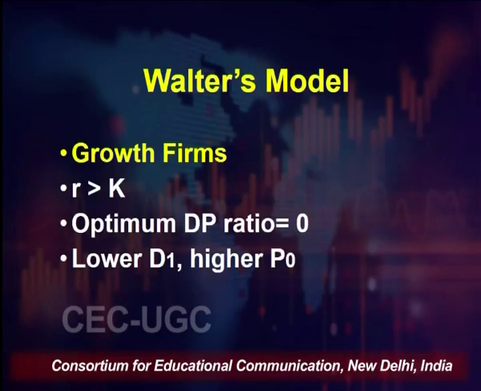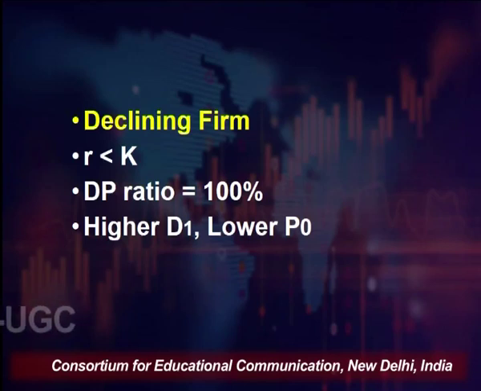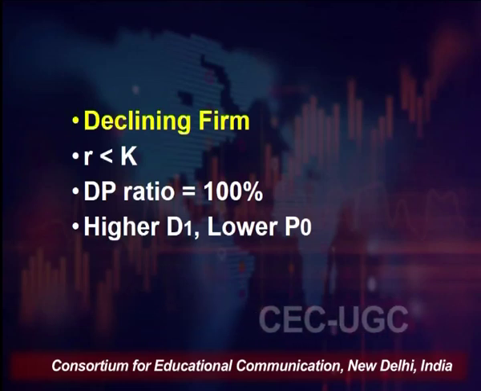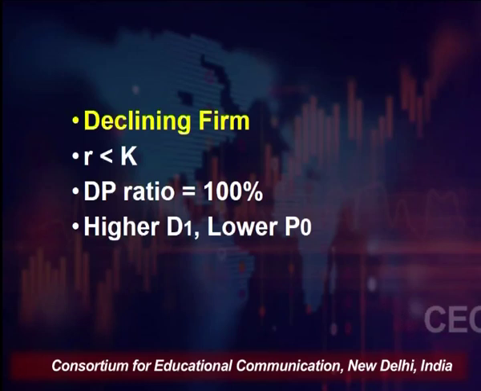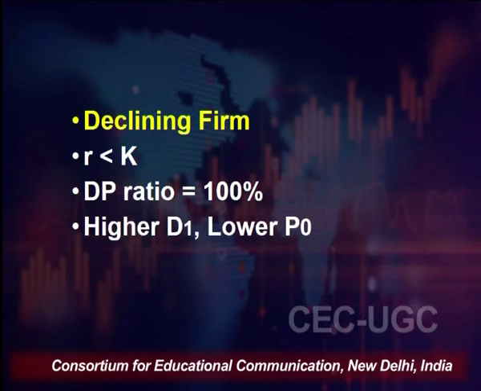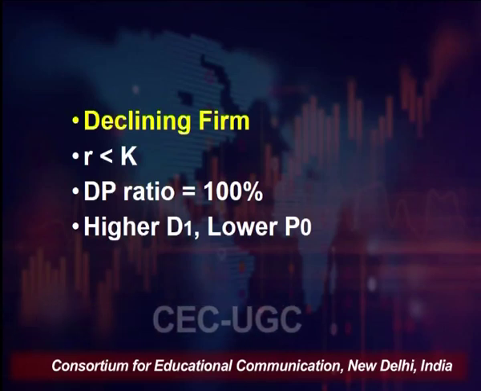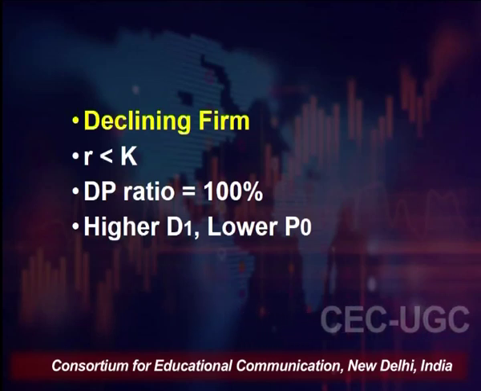Then we have declining firms. These are the firms in which our rate of return is less than cost of capital. That means we are earning less than what we are paying in terms of cost. In this case, our dividend payout ratio can be 100%. Since we are earning less, we can choose this option wherein we distribute our dividend to the shareholders. But in this case, the dividend declared at the end of the first year will be very high and the price of the share will be very low.